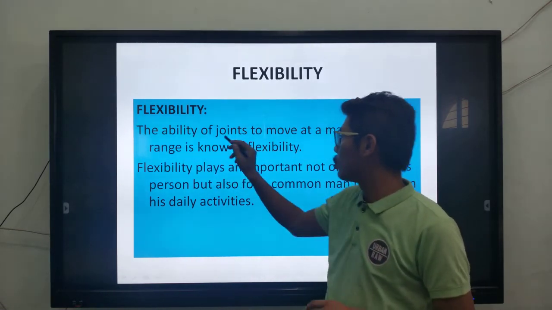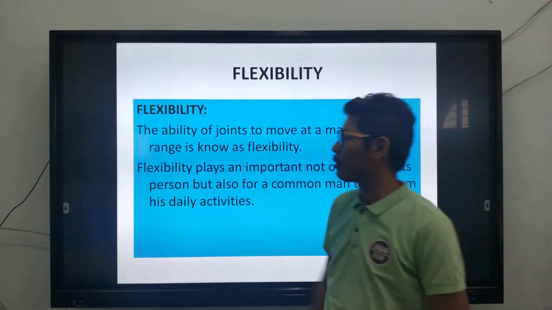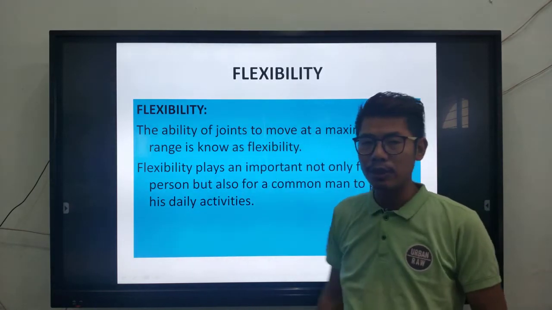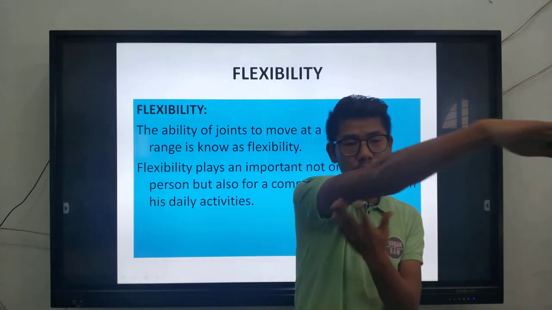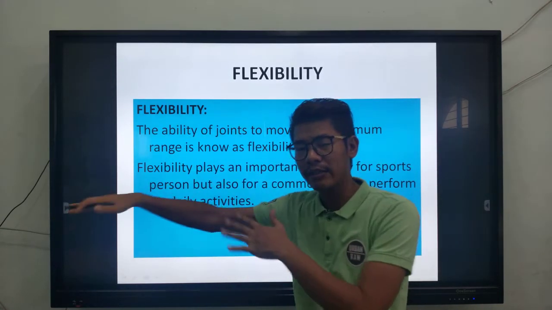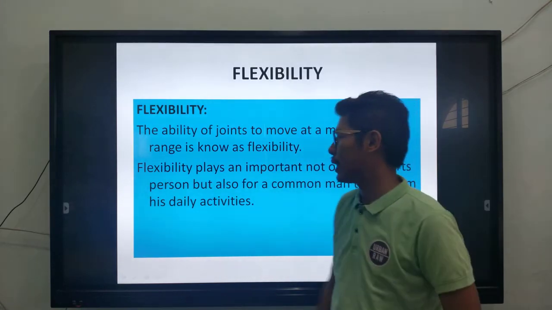So the ability of joints to move through a maximum range is called flexibility. That's the definition of flexibility. These are all the joints like this. From this joint, you are able to move in one direction effectively. So that is called flexibility.